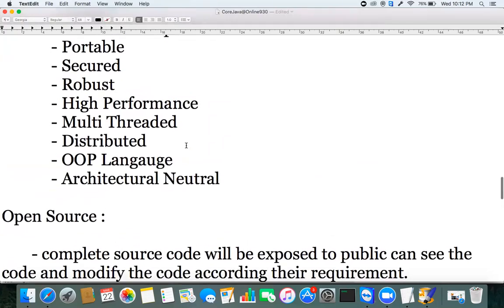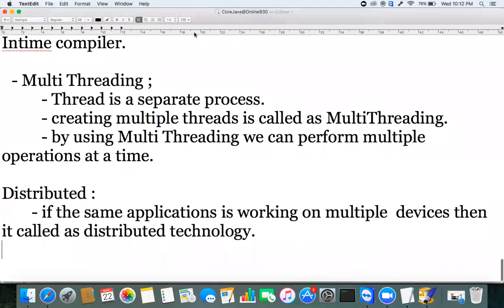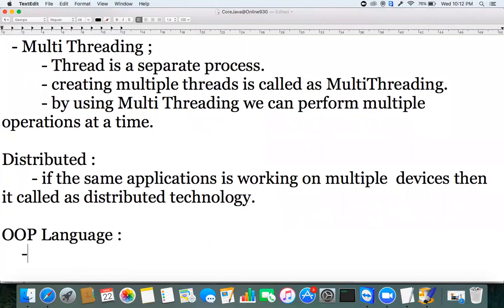The next thing is object-oriented programming language. Another great feature of the Java programming language is that Java is an object-oriented programming language. We already discussed what exactly an object-oriented programming language is. What advantage do you get by using object-oriented programming?